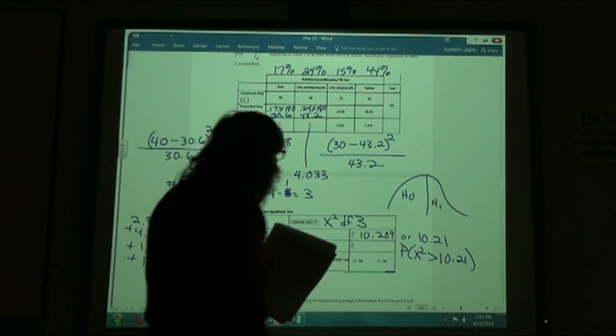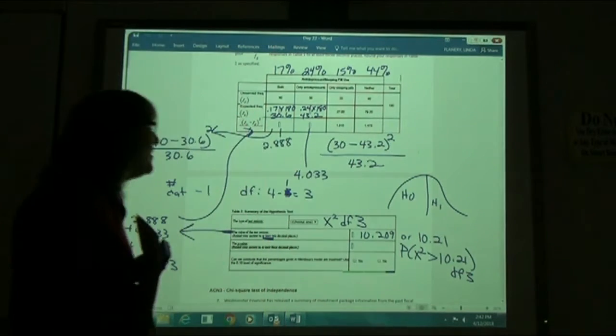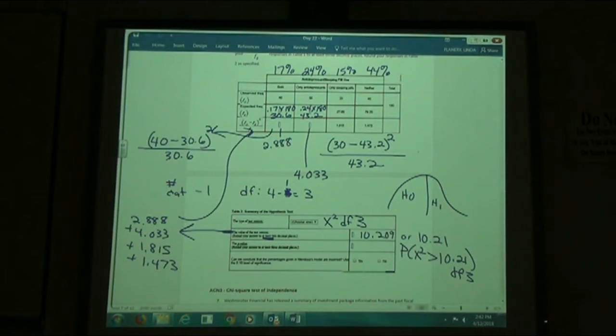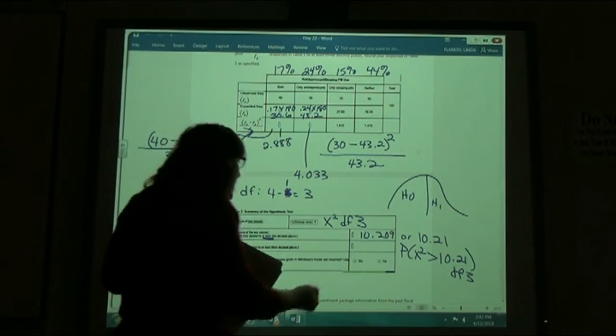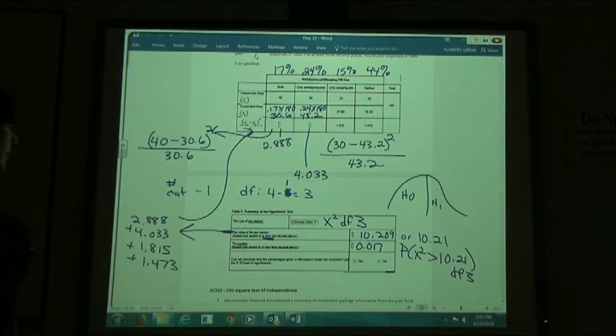Oh, I forgot my degrees of freedom. It'll tell you when you type that in on the Alex program. I always am forgetting to write that down for you. But it asks for the degrees of freedom, which is 3. So my p-value to 3 decimal places is 0.017.